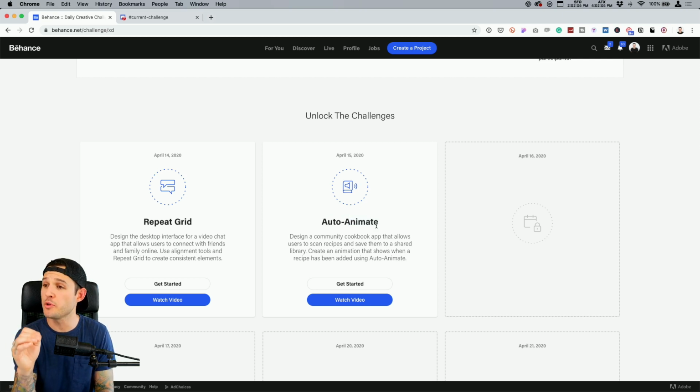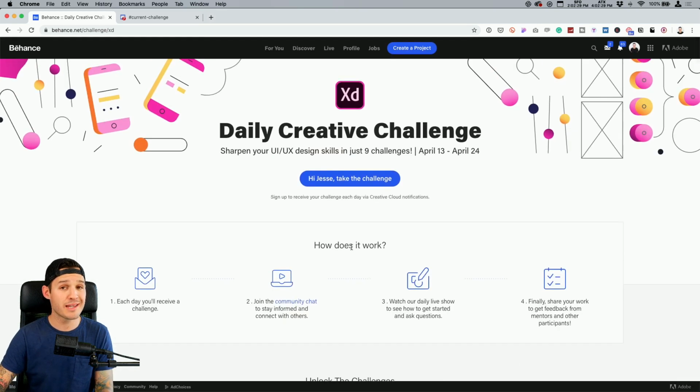We're going to be designing a community cookbook app. So you can create your own cookbooks, and then you can add recipes into it with other people. So you're all sharing the same recipes, because sharing is caring, and eating is what's up. So I like to eat. So Sam has got some answers for you. He's going to be moderating our chat. You can click right here on Get Started to get the starting file for today. And that is the first part of the Daily Creative Challenges.